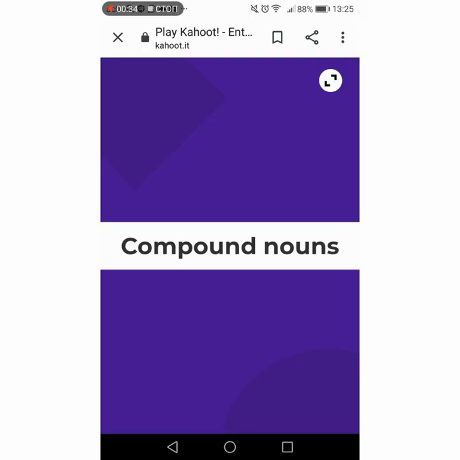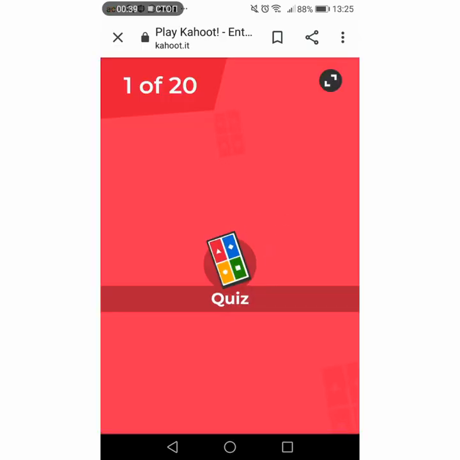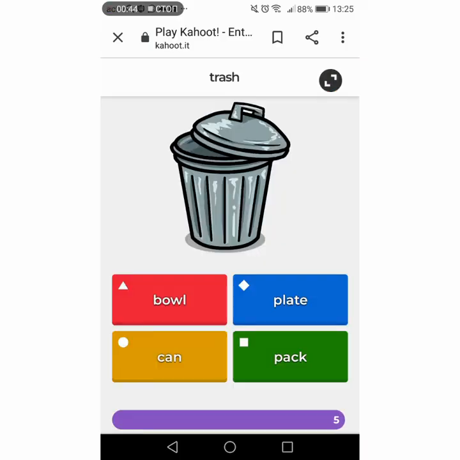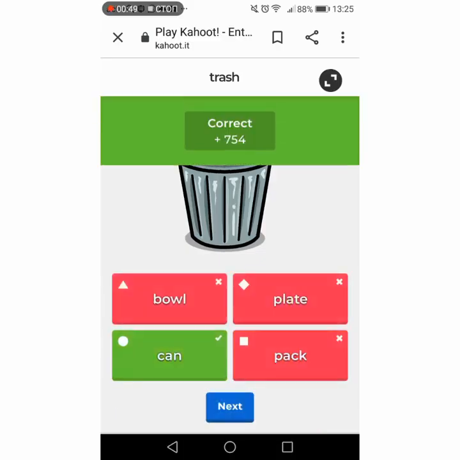So here we can see compound nouns and how students can read the question itself. For example, trash, we must make a compound noun. We choose the answer, so we can see the correct one. So it's very effective even during distance learning. So we can use this platform, this app, with students.